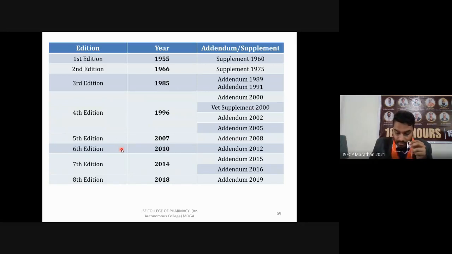And then the seventh edition was published in 2014, with its addendums in 2015 and 2016. Two addendums were there. The seventh edition was presented in 4 volumes. The scope of pharmacopoeia has been extended to include additional anti-cancer drugs and antiretroviral drugs. So in this, additional anti-cancer drugs and antiretroviral drugs were included.